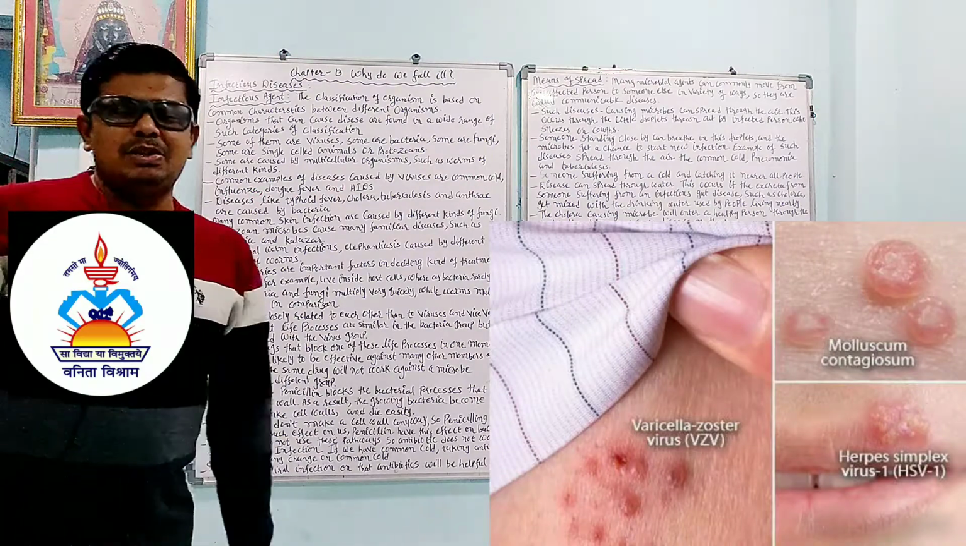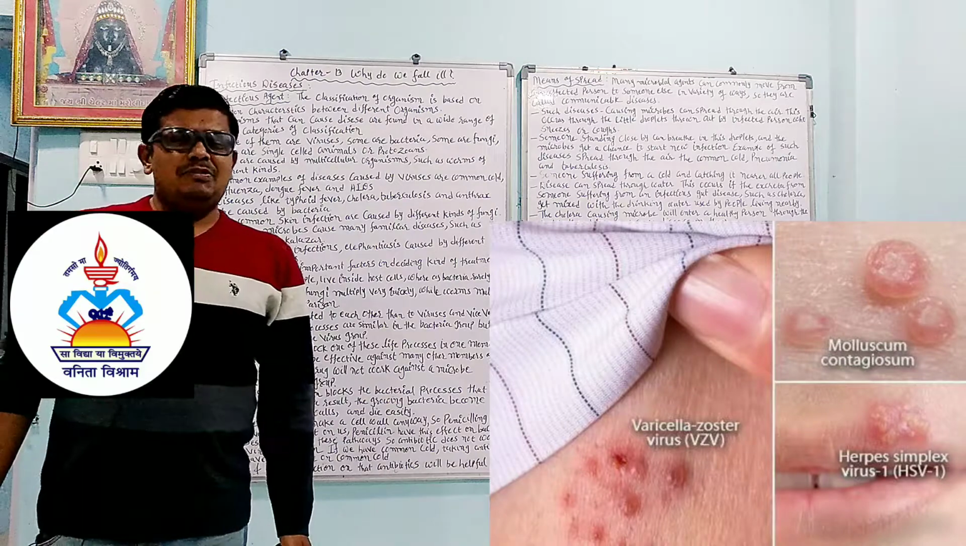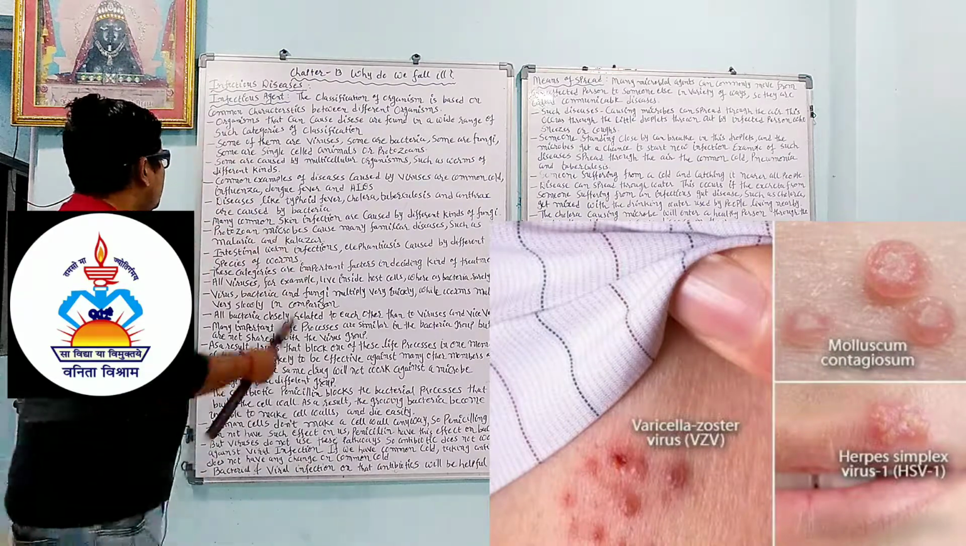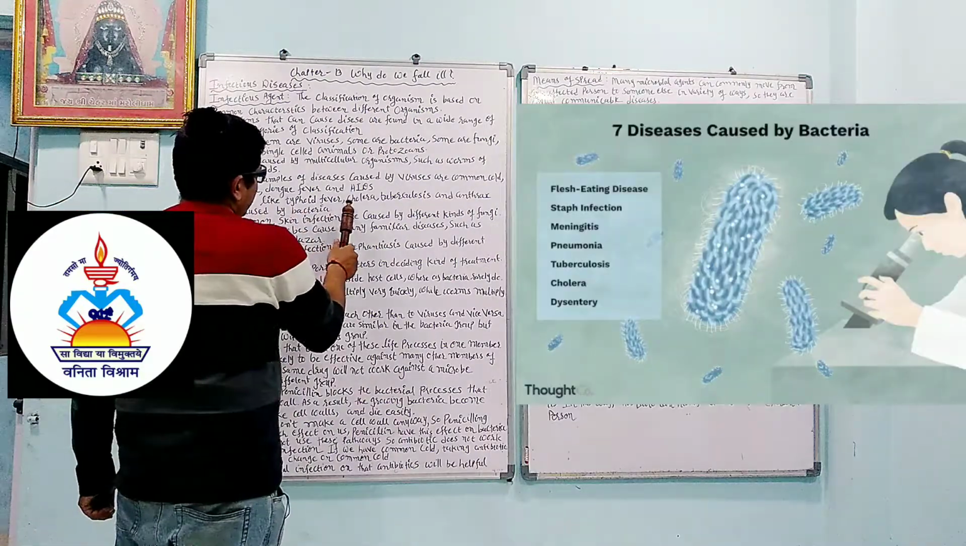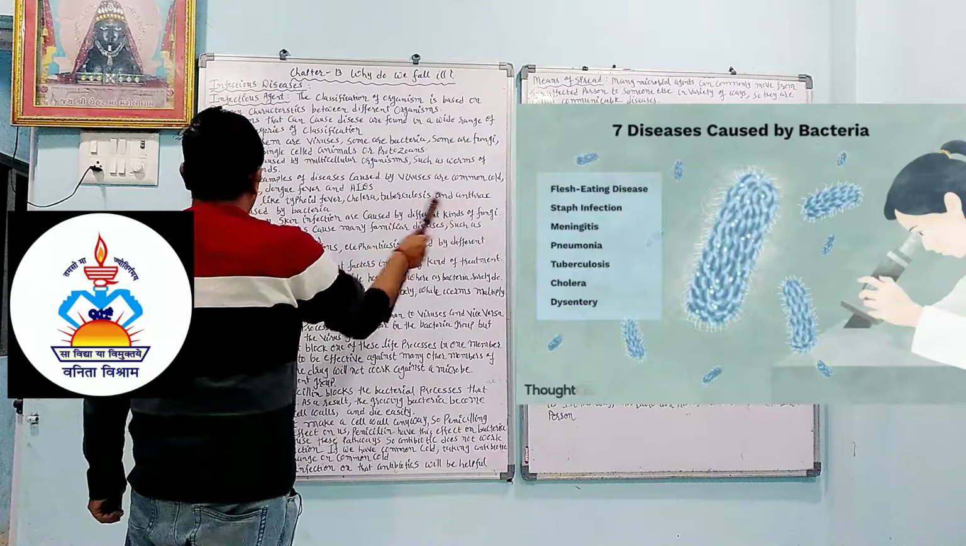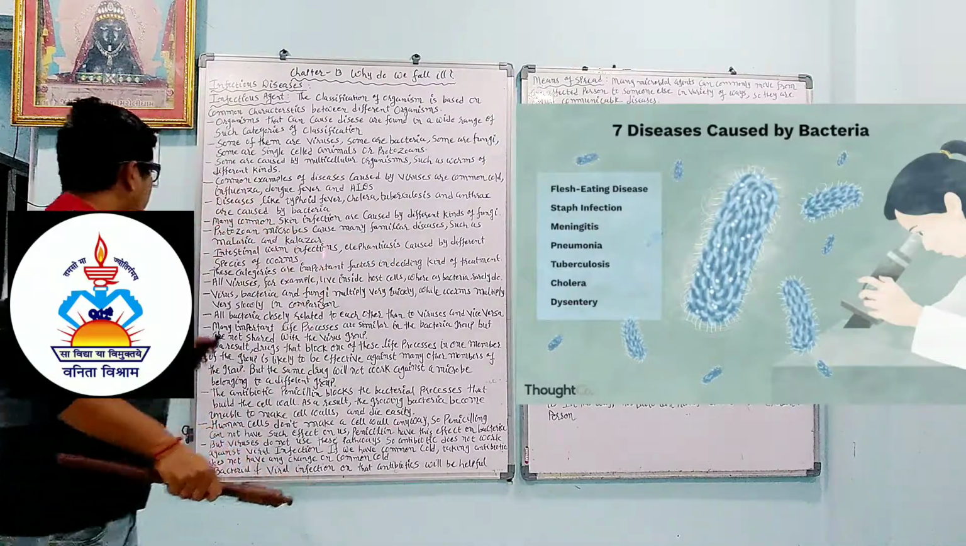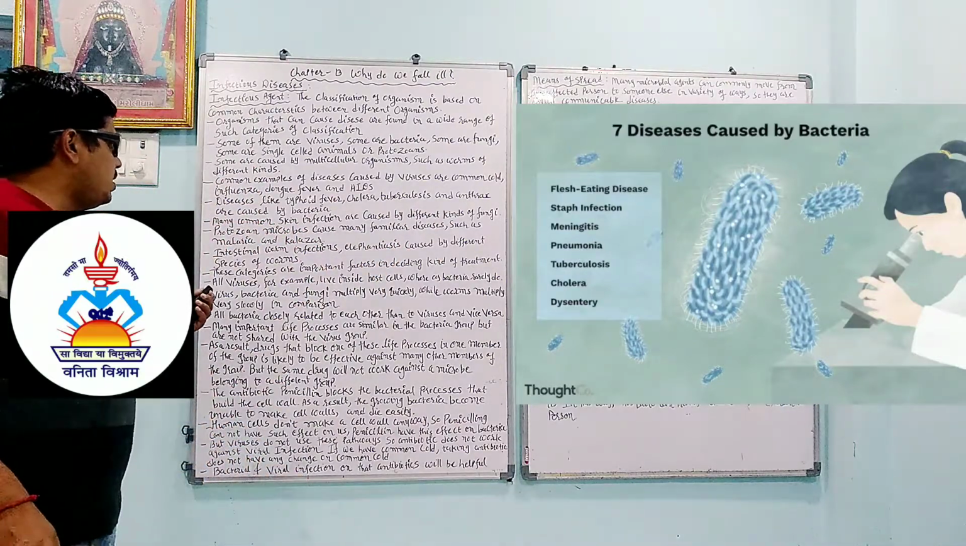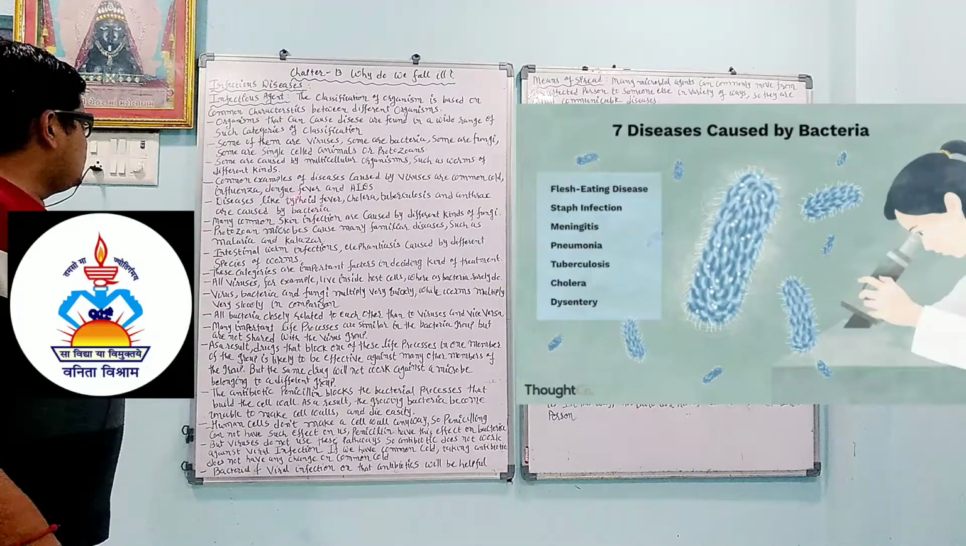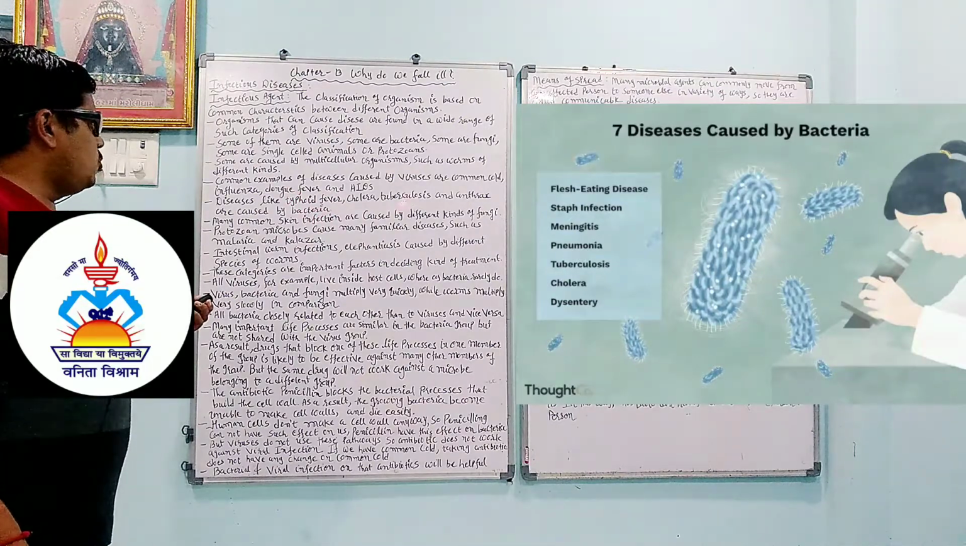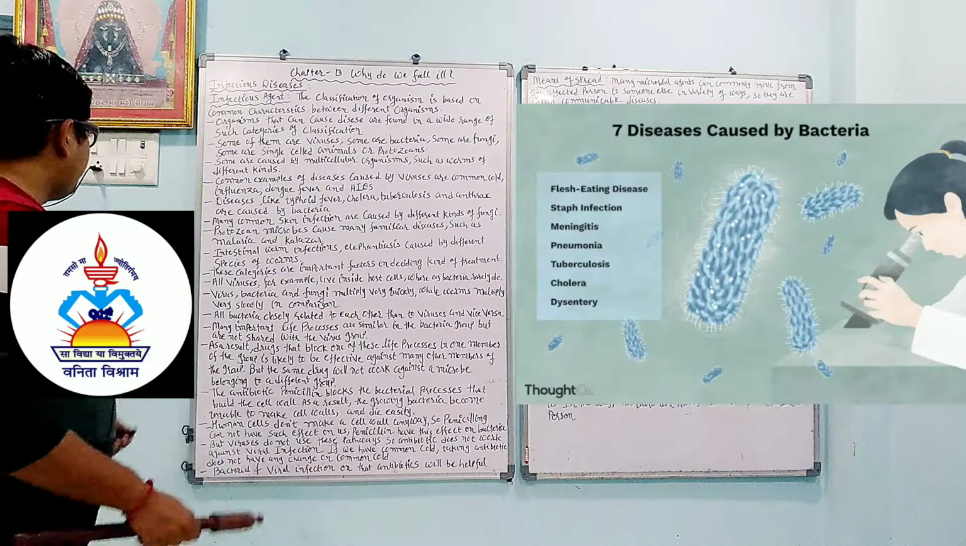Dear student, AIDS means what? Acquired immunodeficiency syndrome. Diseases like typhoid fever, cholera, tuberculosis and anthrax are caused by bacteria. So here some diseases are caused by bacteria. Examples are typhoid fever, cholera, tuberculosis and anthrax.